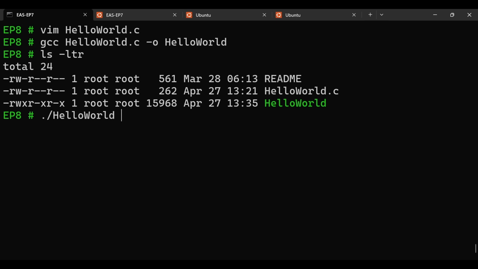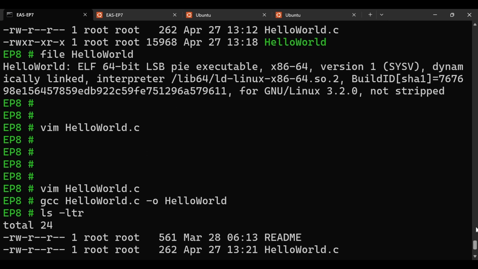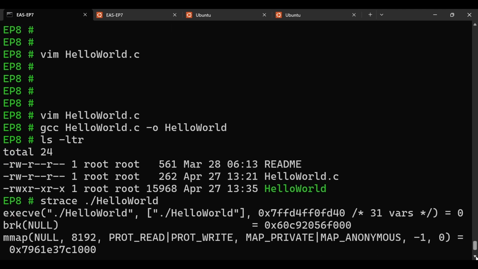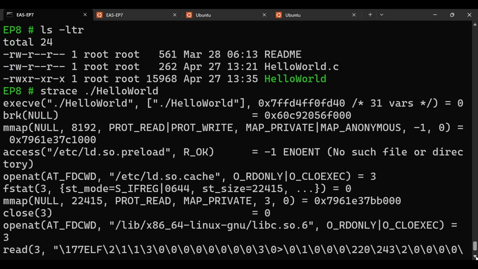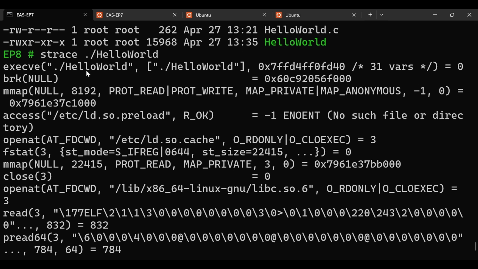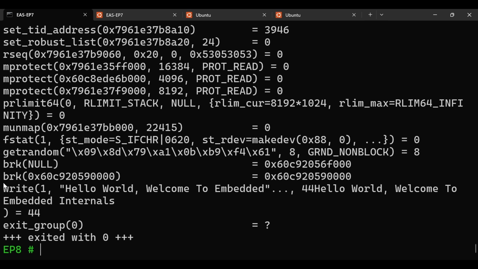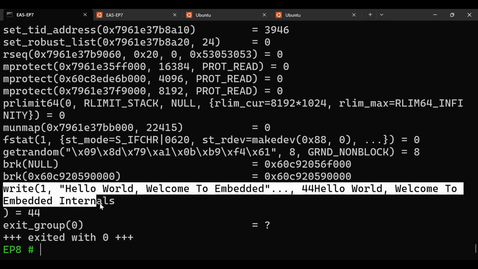Let us run this ELF file while tracing what is happening at this level. I have explained this in depth in the previous videos. A new process will be created and replaced, and all the memory mapping is done. For today's episode, this is the command we will look at.